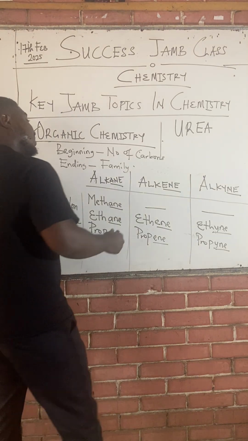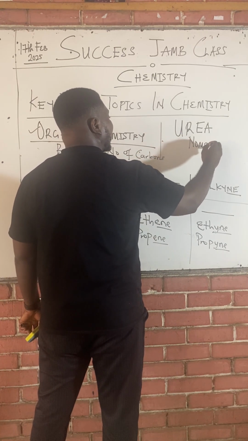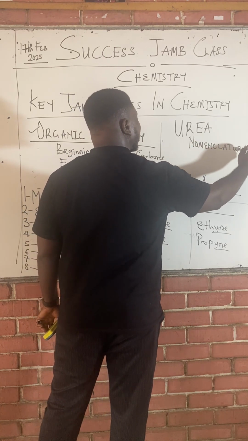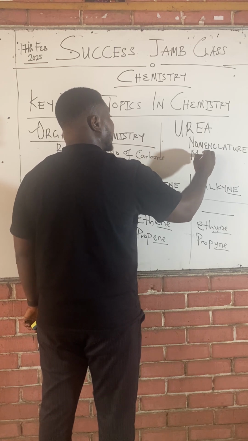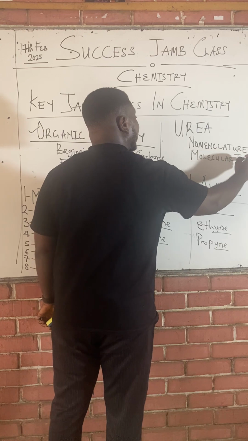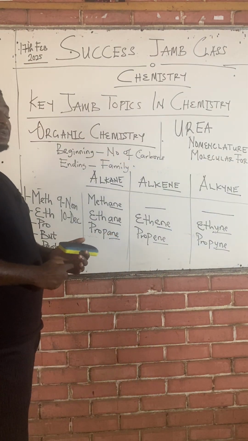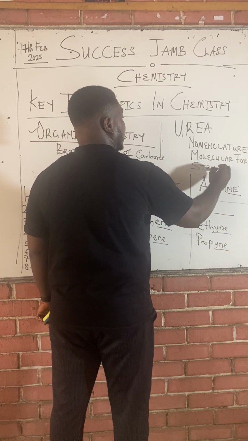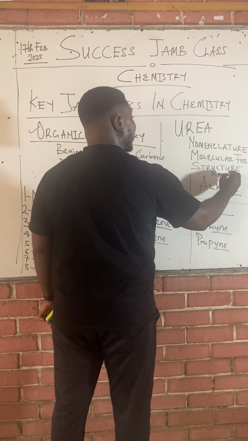In organic chemistry, there are three things we seek to know. Number one is the nomenclature of an organic compound. Anytime you are dealing with an organic compound, you want to know how to name it. Number two is the molecular or chemical formula. The molecular formula. And number three is the structure, before you now look at how the organic compound reacts.